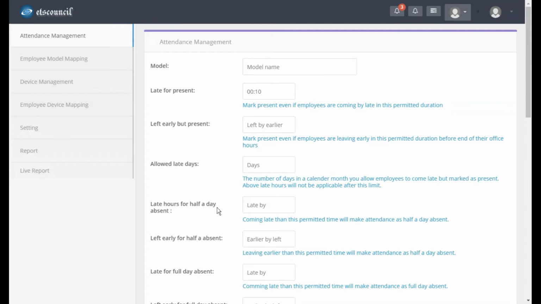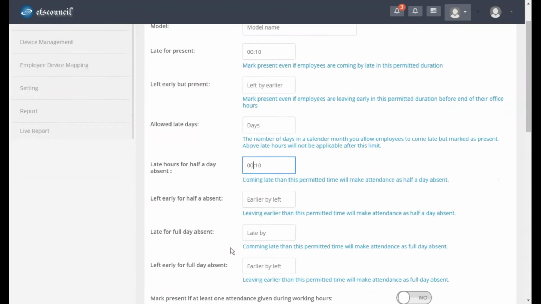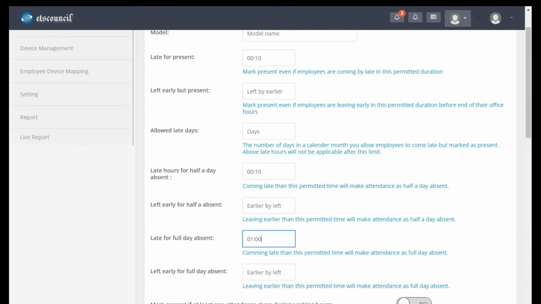If we mention 10 minutes here, it means that after the allowed late days, if he comes even a single minute up to 10 minutes late, he will be marked as half a day absent. And late for full absent, which is 1 hour, means that if he comes 1 hour late, then the full day will be marked as absent.